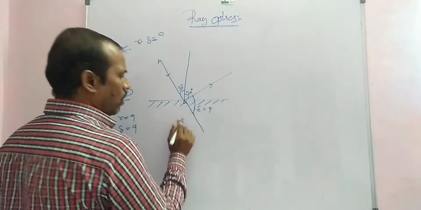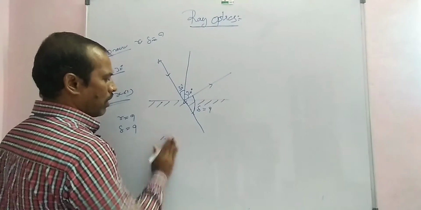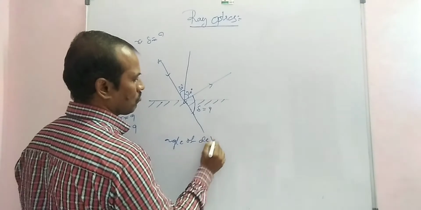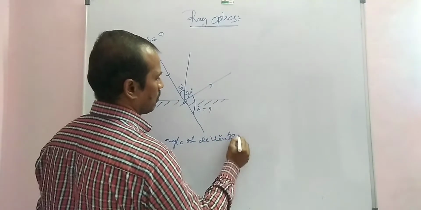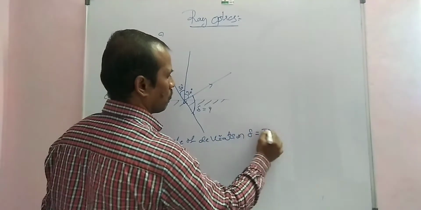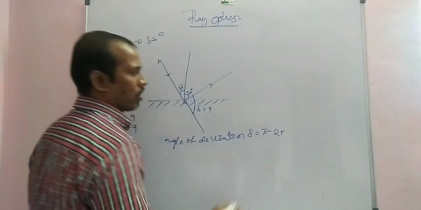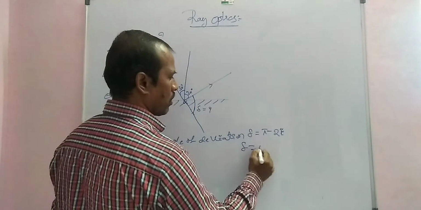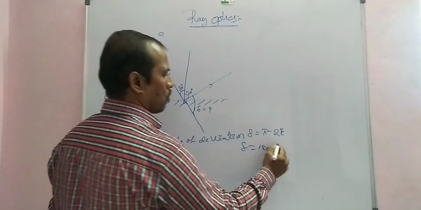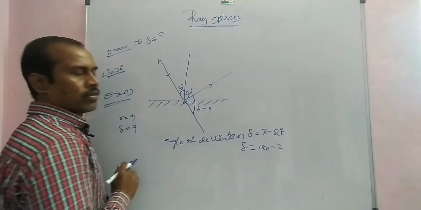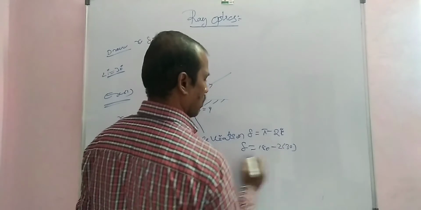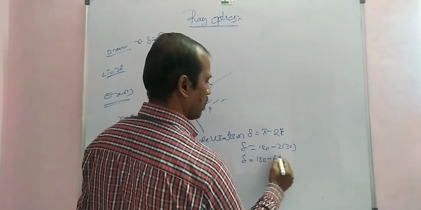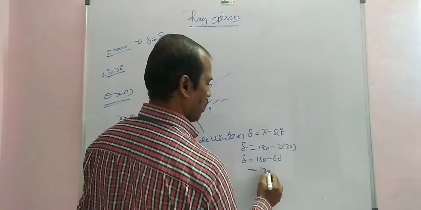Then according to the formula, angle of deviation delta is equal to 180 minus 2i. So delta is equal to 180 minus 2 into the angle of incident 30, that is 180 minus 60 degrees, which is equal to 120 degrees.